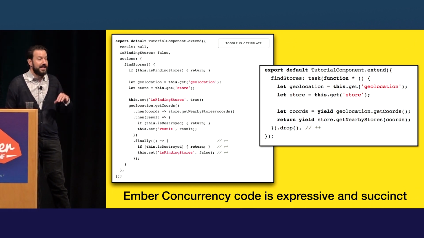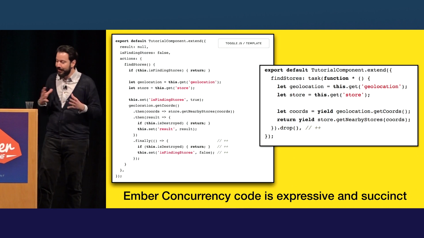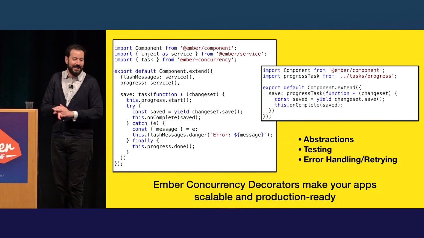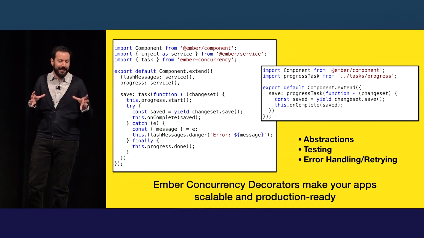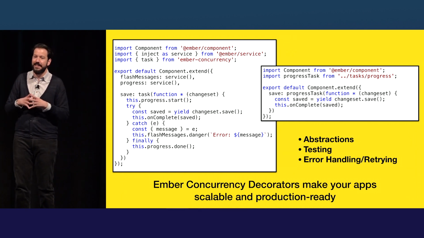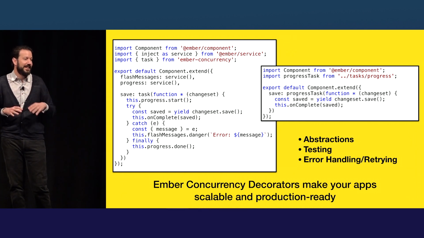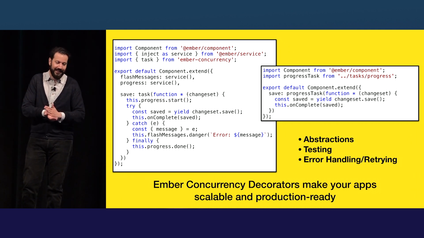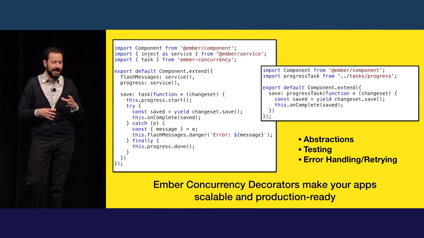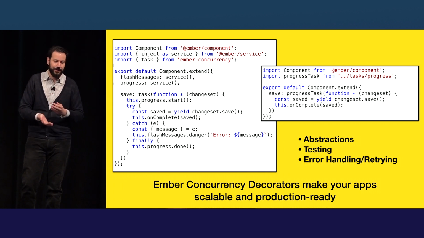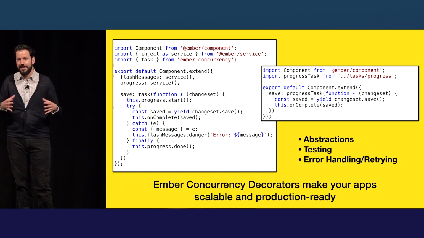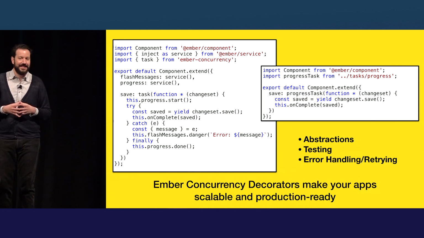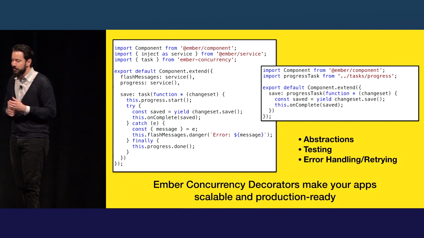And then hopefully what the next level that I've shown here is that with this concept of wrappers or Ember Concurrency decorators, you can make your app scalable and production ready in a few specific ways. So you can create abstractions for the things that you're repeatedly doing the same way in Ember Concurrency. And you could also build some helpers for things like testing, error handling, retry schedules. So there's that power. I'd love to see, maybe in the next year or so, what other Ember Concurrency decorators people come up with here in the community.